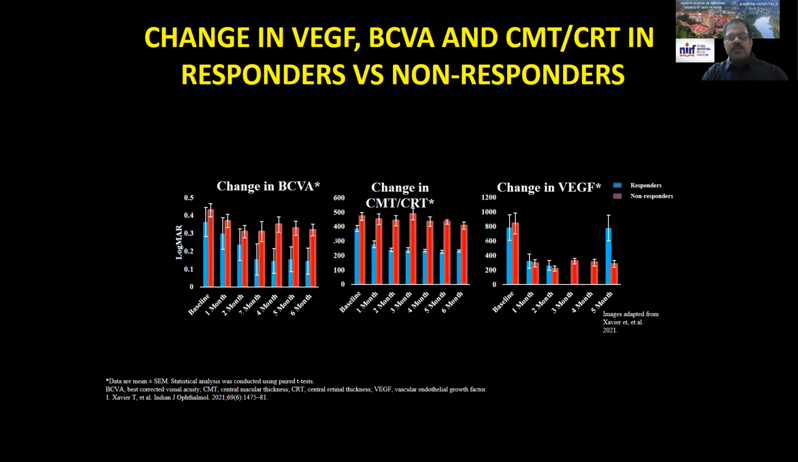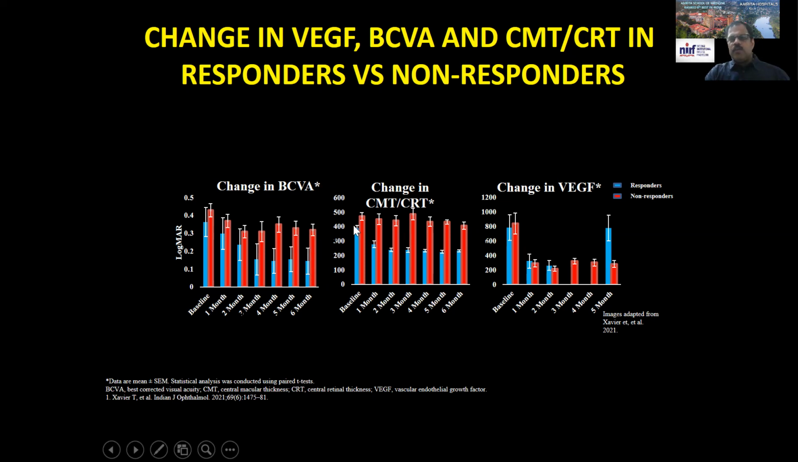Now, this is a very interesting slide, which shows the change in VEGF, visual acuity, and central macular thickness in responders versus non-responders. Here you can understand that the responders are in the blue and non-responders are in the red. You can see that the responder visual acuity was poorer, and as we treated, you can see that the visual acuity in the responder group significantly improved, because this is log bar reduction of the graph is improvement. And the red, the non-responders, showed significant worsening.